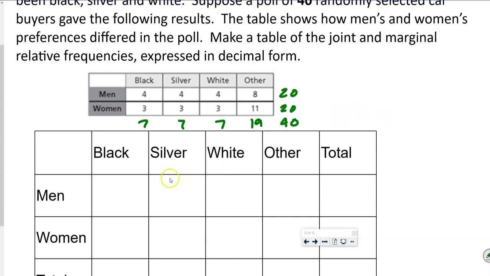So now here's what we do to get the marginal table, though, y'all. We divide every one of these numbers by 40. So when we divide 4 by 40, we get 0.1, okay? So we get 0.1 here, we get 0.1 here, right? We divide 8 by 40, we get 0.2. So you add all those up, you get 0.5, right?